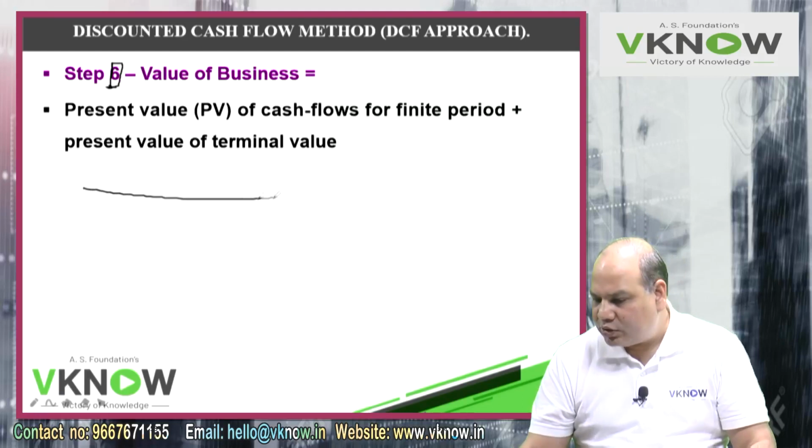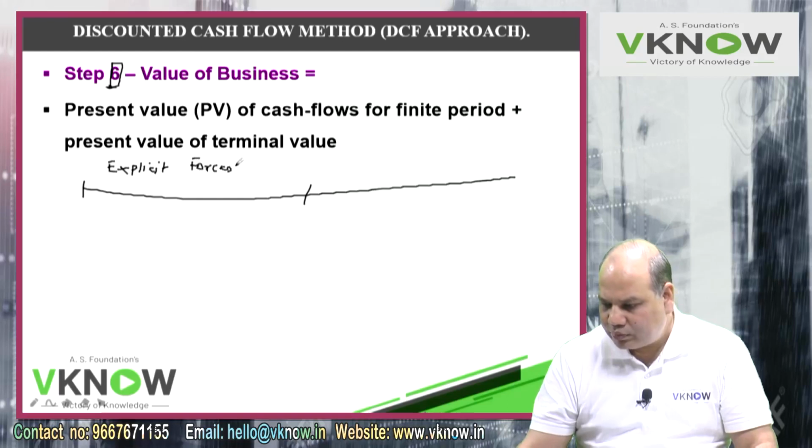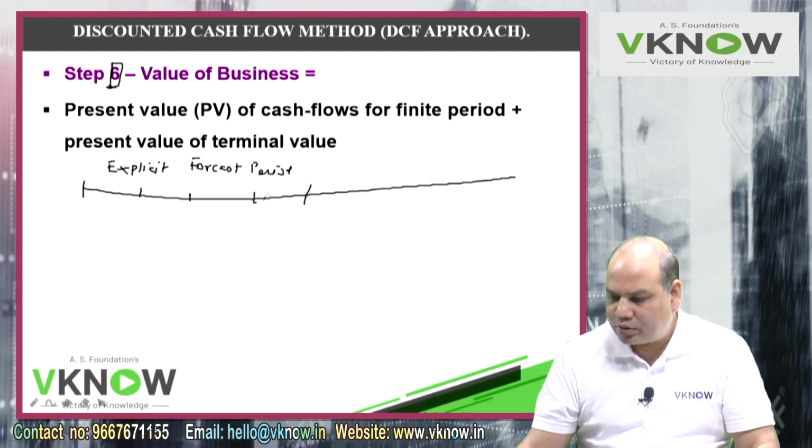So I will just draw the diagram. This period, first 4 or 5 years, is the explicit forecast period, where individual years you have to project. So compute the present value.